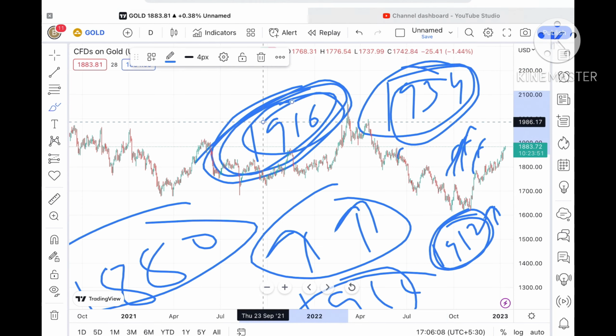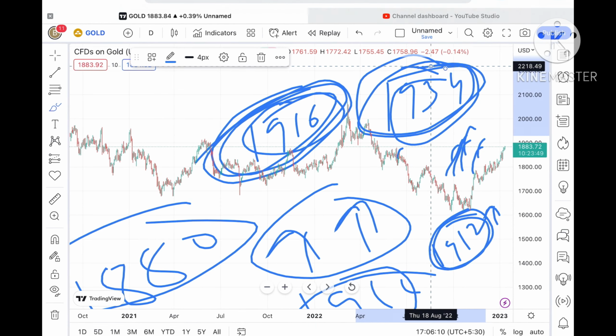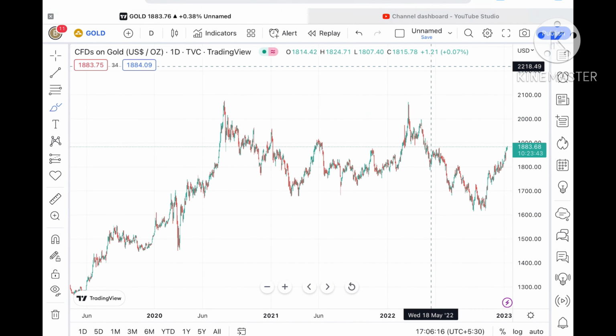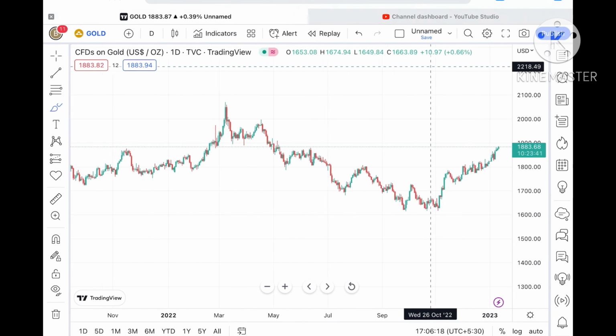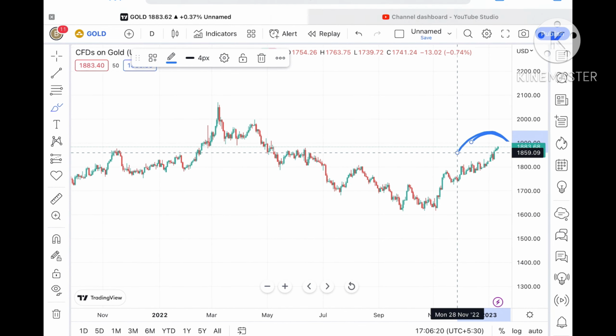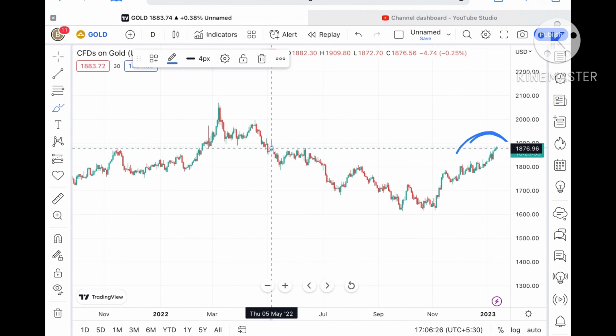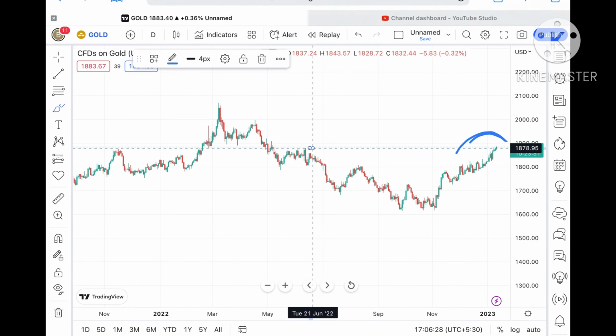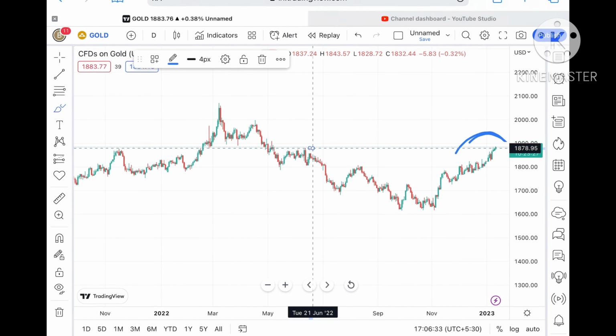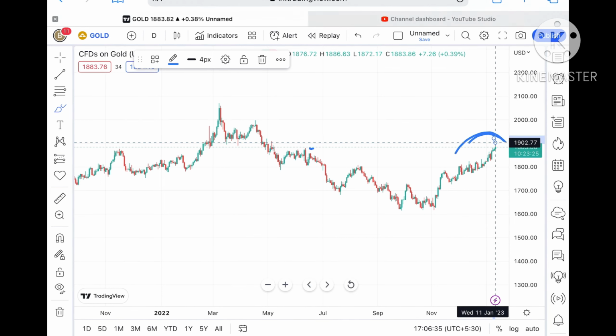But keep this in mind: once it sustains 19, only then can it touch this particular level, and if that level also sustains, then we can see further high. We see a swing formed at this particular level, but this level has not come since May of 2022, so chances of moving further upside are there. But if it comes again towards a level of around 1880 and falls below that particular zone, which is a strong support, it can move in this zone again.